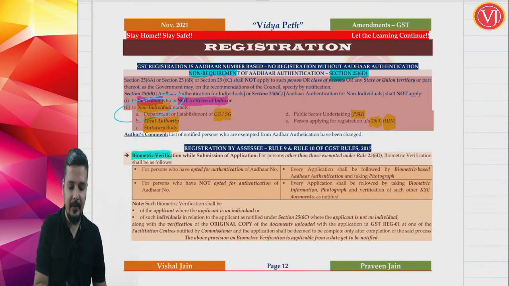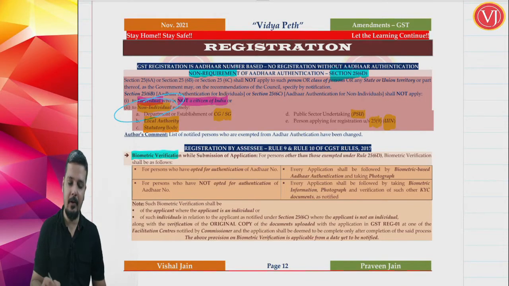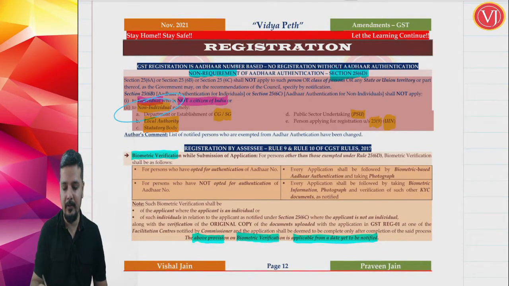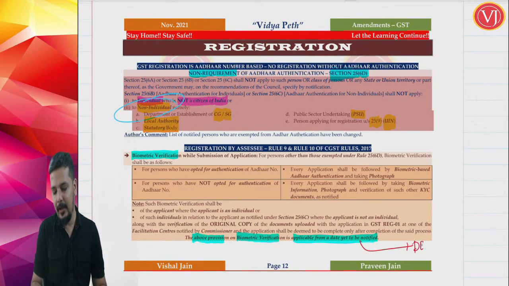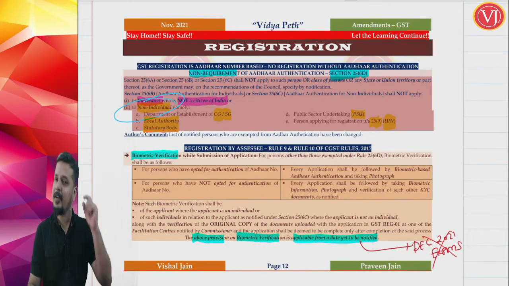Friends, before we discuss this biometric verification point, understand that this point is not applicable for your December 2021 exam. The above provision of biometric verification is from a date yet to be notified. To put it in simple words, you need not read this point for December 2021 exams because it is yet to be notified. Obviously you will not find this in your ICA material, just extra information.